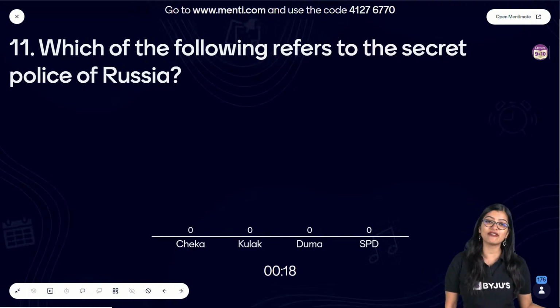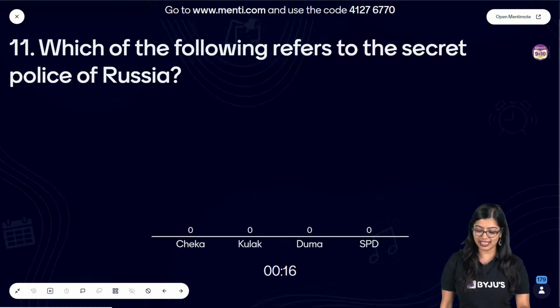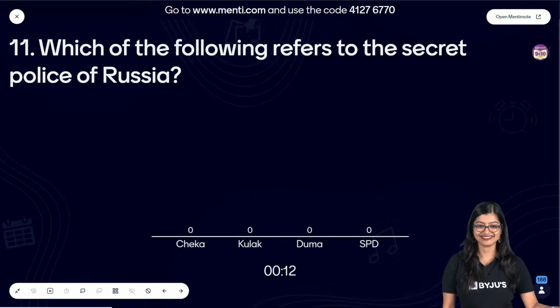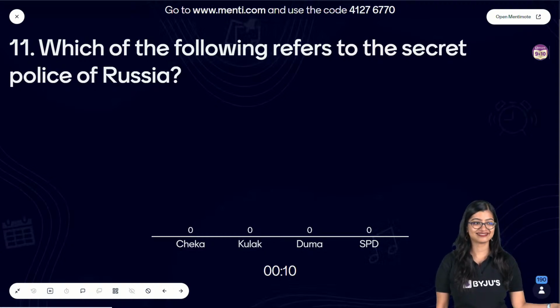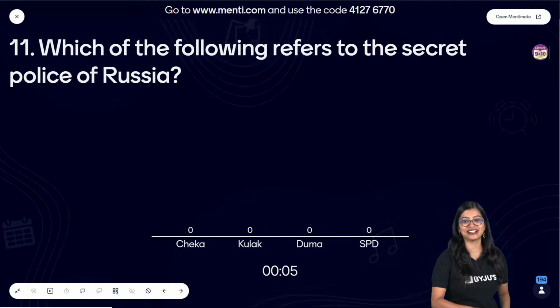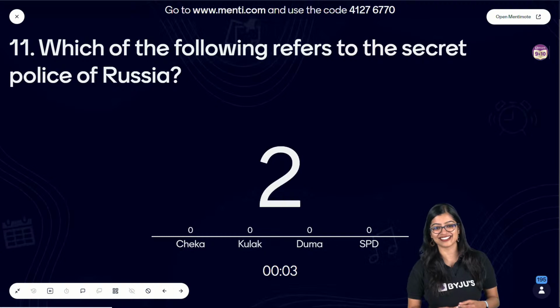I dropped you a very big clue. I have nothing else to say. Ankita ma'am is already here. She's laughing. She's like, how can you be giving the answer like this?